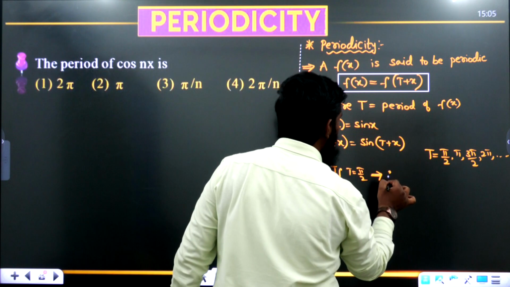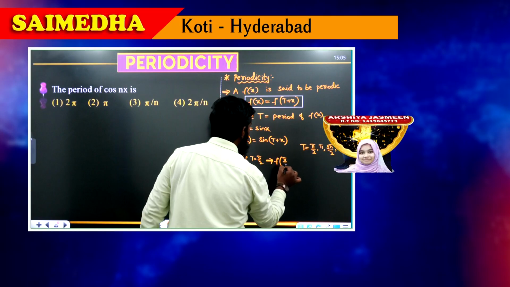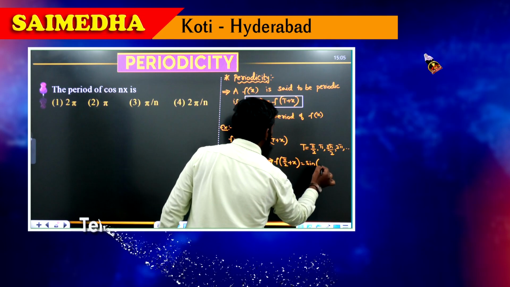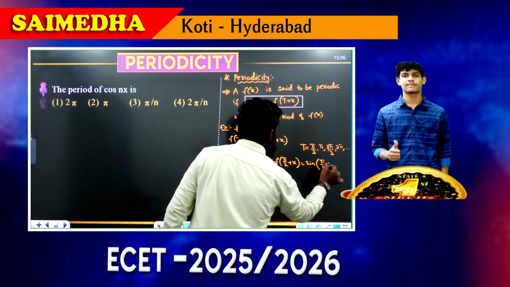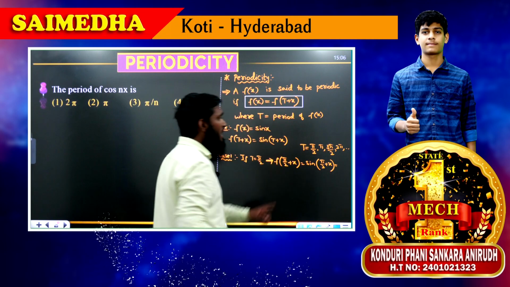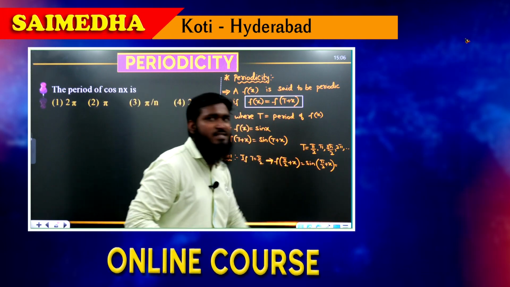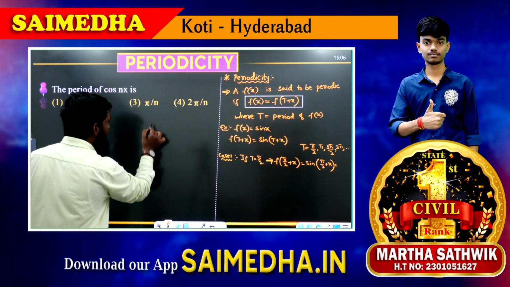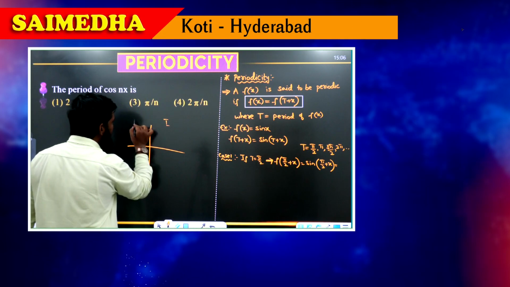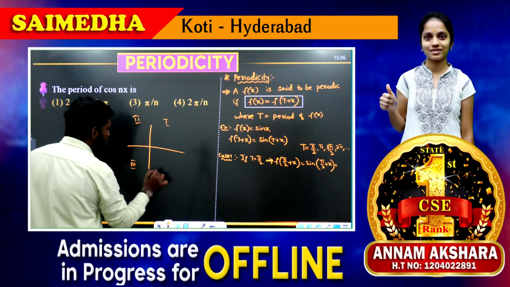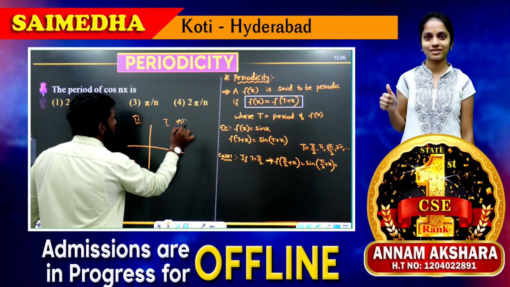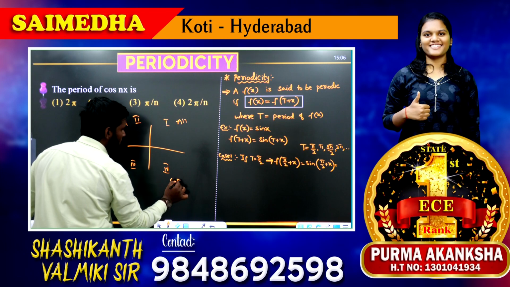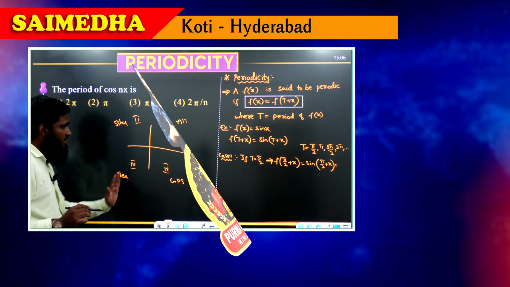What is the answer we are getting? So f of pi by 2 plus x is equal to sin of pi by 2 plus x, which is 90 plus theta. If you know the quadrants we are having, let us see this part. This is the first quadrant, second quadrant, third quadrant, fourth quadrant. What we are having? All silver tea cups.